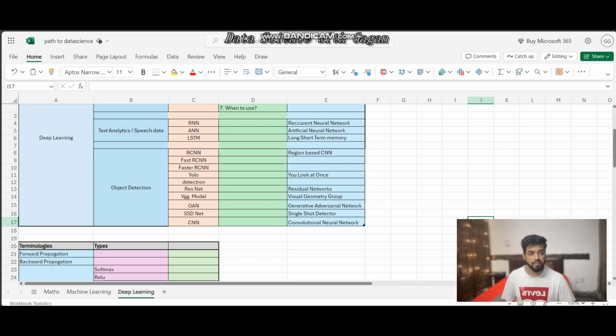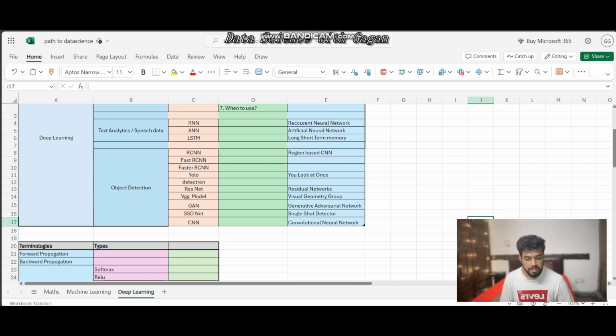And then we have GAN, which is Generative Adversarial Network, which is used to create synthetic data out of your current data. Suppose I have some image, then by making multiple changes to the image we can create more data, which we can do using GAN.